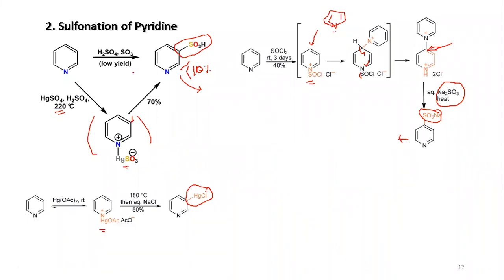sulfonation. So general sulfonation is difficult. You have two different routes by which you can have enriched yield. Halogenation of pyridine is also not so easy. Generally, we find the bromination.